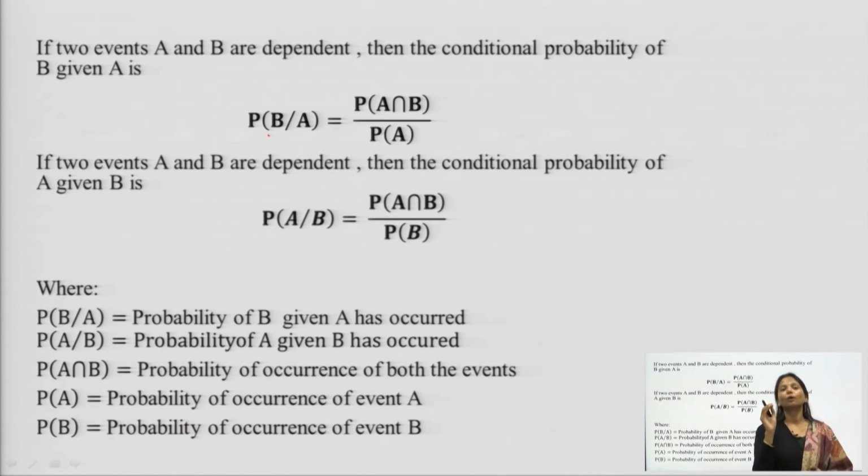The denominator always talks about what is known to me and the numerator always talks about what I am supposed to find out. So, it is the probability of A that is in common with the probability of B. That means this is the intersection, something in common, something which event A and event B are both sharing.